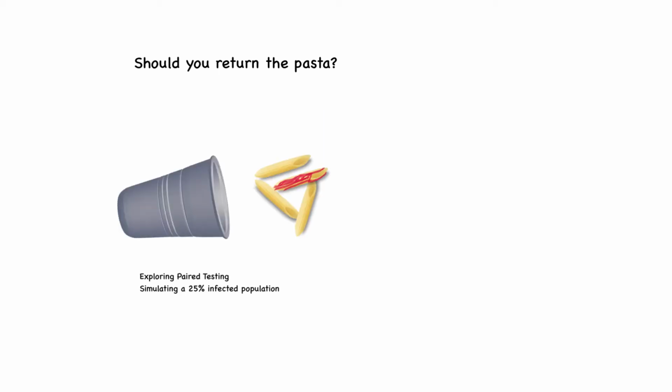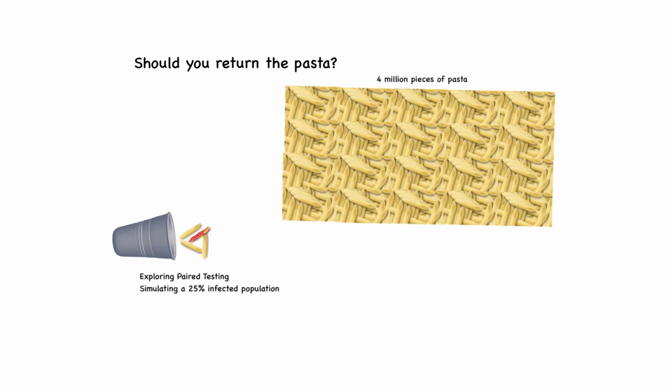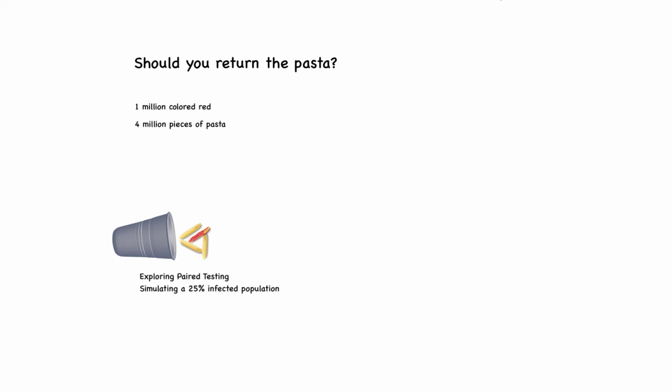Our 4-piece pasta set was just a tool to generate a 25% population. John's comment makes sense, but if we were really imitating a city like Los Angeles, we might need 4 million pieces of pasta, where 25% or 1 million were colored red. Then, even though one colored pasta is removed, the remaining percent of colored pasta would still be close enough to 25%.